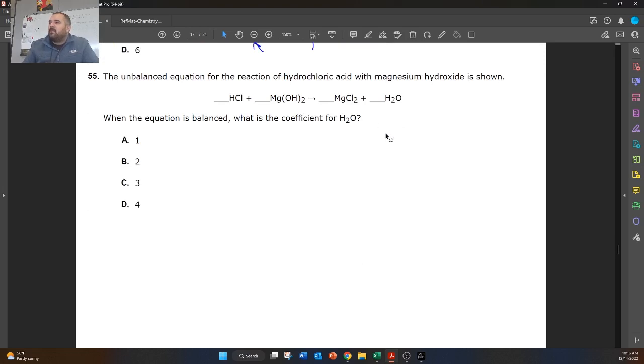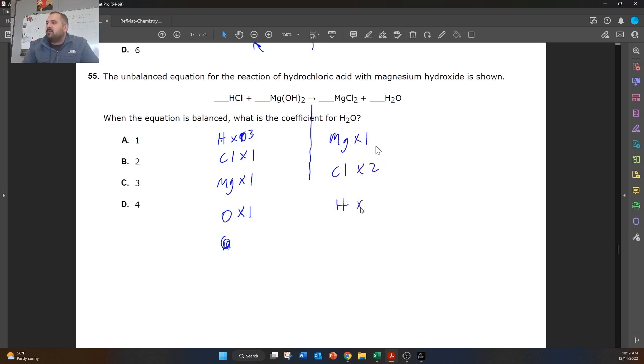All right, another balancing equation. Let's go ahead and knock it out. So we have hydrogen times 1, chlorine times 1, magnesium times 1, oxygen times 1, and then hydrogen times 2. I guess we add them to these, so we have 3 hydrogens total. Over on this side, we've got magnesium times 1, chlorine times 2, hydrogen times 2, and then oxygen times 1.